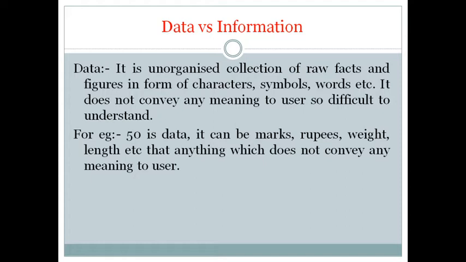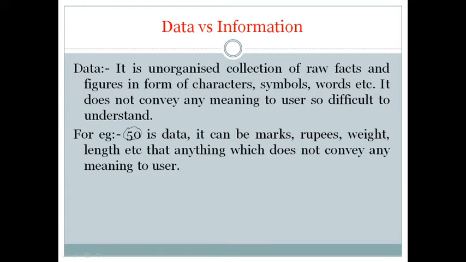For example, here I am using 50. 50 is data because it can be marks, it can be rupees, it can be weight, it can be length of anything.